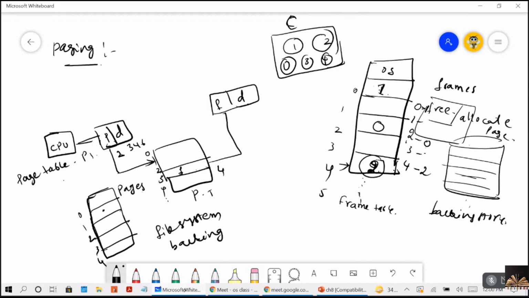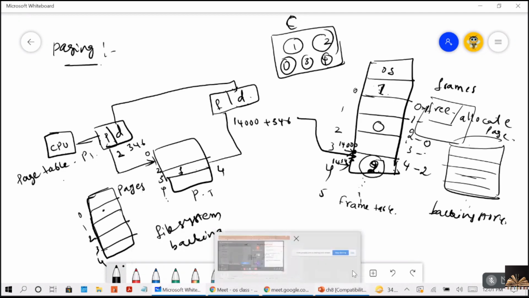Now what is the base address of this frame 4? Let's consider it is something like that, 14,000. Now what happens is, from the 14,000 plus 346, these two addresses will be added, and this exact location, that is 14,346, this memory location will be given access to the CPU. You got me, guys?